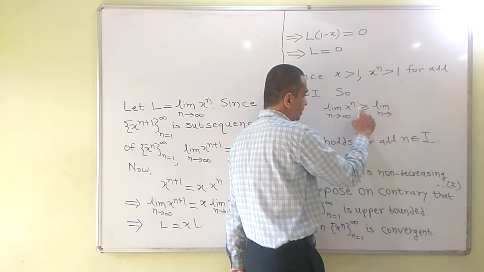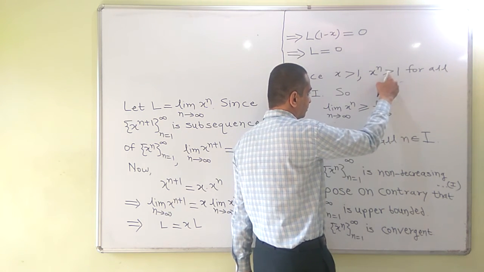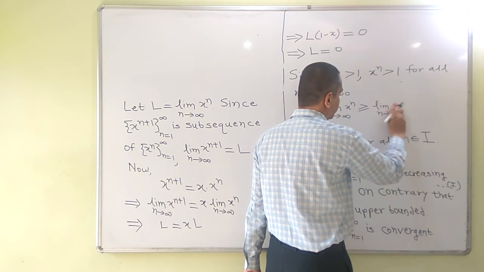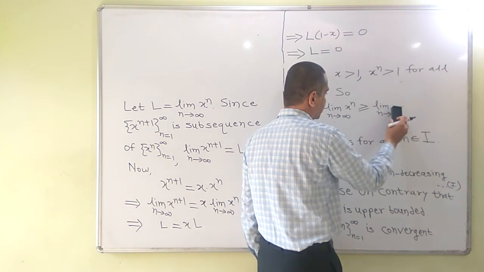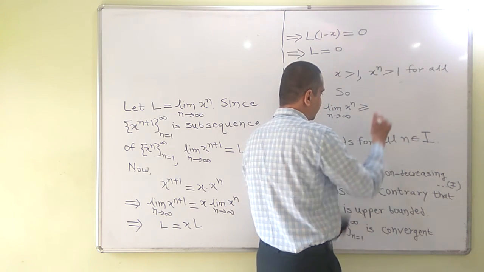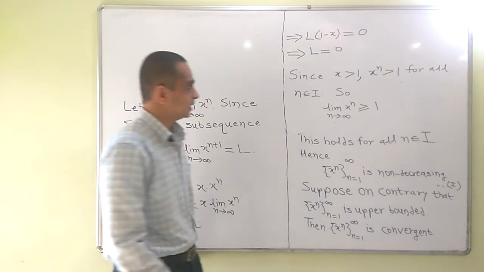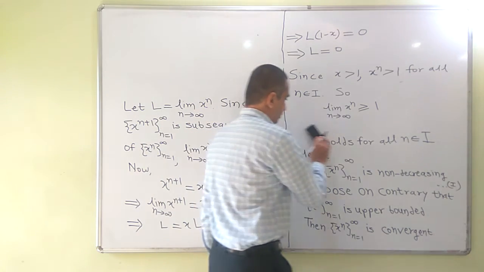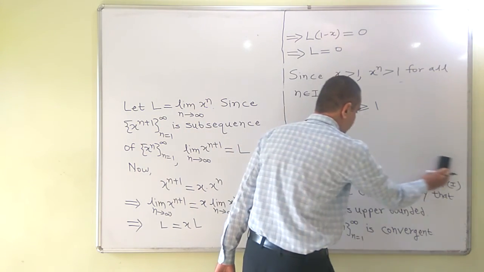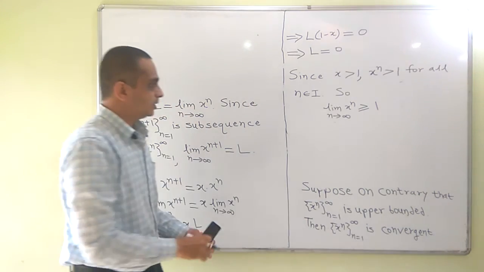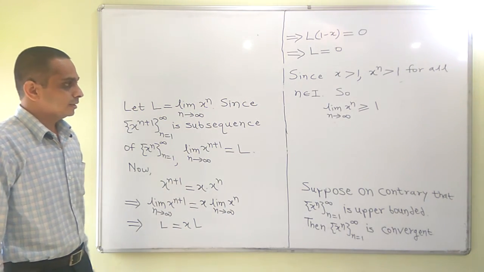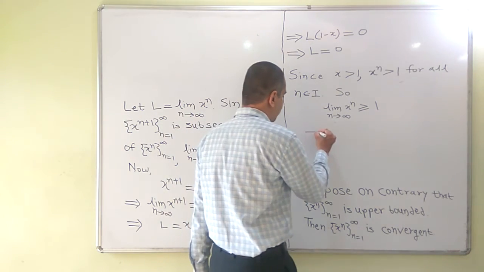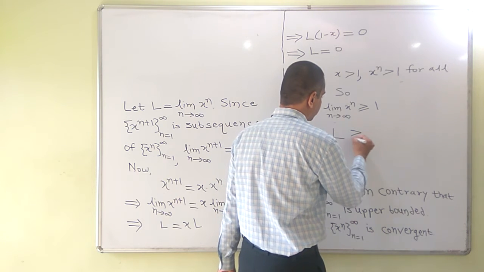So, I have to write here greater than or equal to on taking limit, because in the limiting position, this is a constant sequence, so its limit will be 1. Let me skip that part and write that this limit is greater than or equal to 1. So, the limit of x raised to n is greater than or equal to 1 as n tends to infinity. This implies that L is greater than or equal to 1.